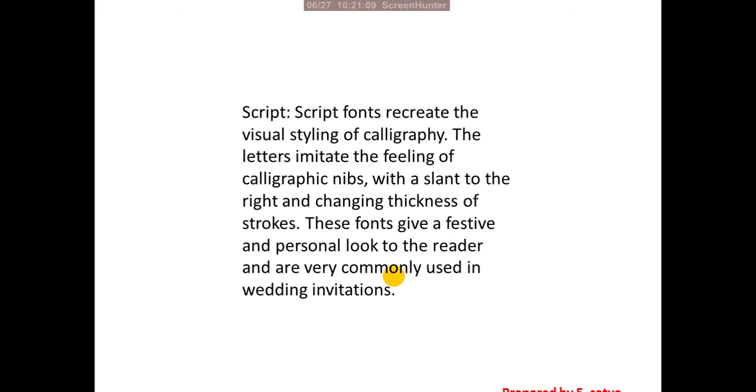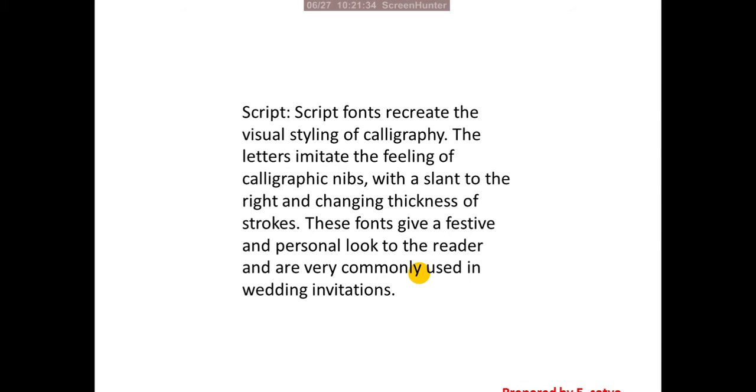Generally these are written and designed manually. This is called calligraphy. We write this with a brush and nibs. By changing the thickness and width we can manage and create these fonts.